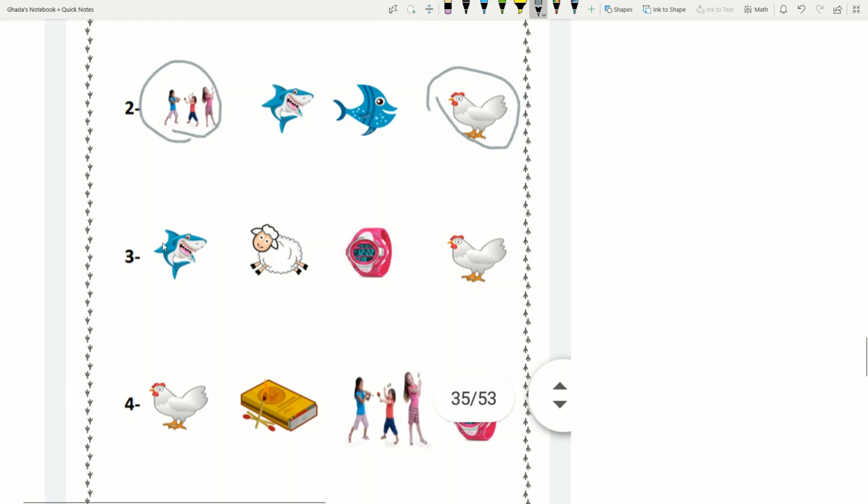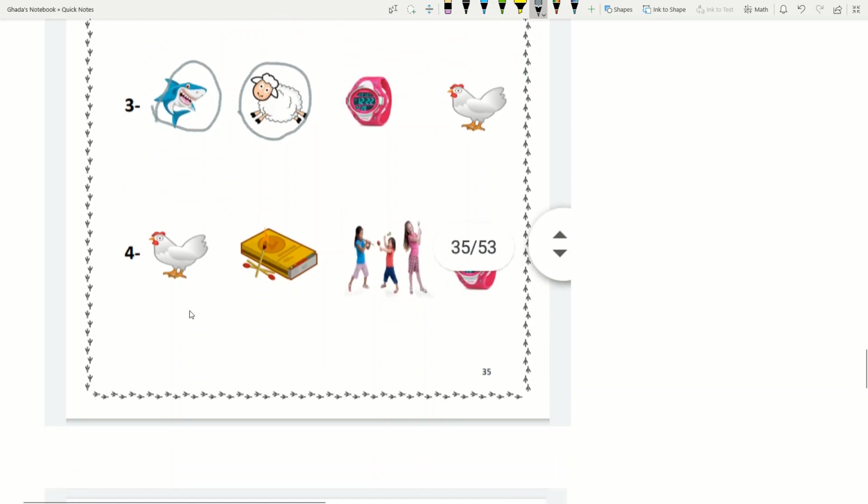Alright, number 3. Shark, sheep, watch, chicken. What are the two pictures that have the same beginning sound? Yes, shark and sheep. Okay, great. Number 4. Chicken, match, children, watch. What are the pictures with the same beginning sound? Chicken and children. Okay, super.